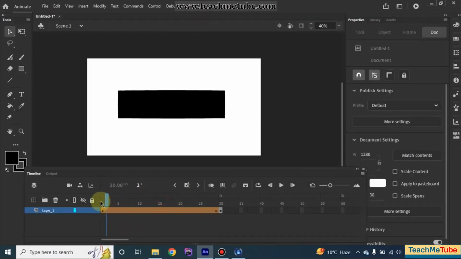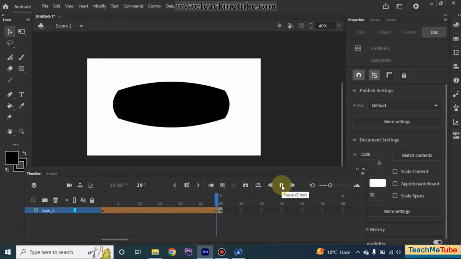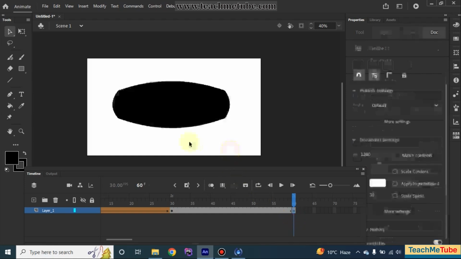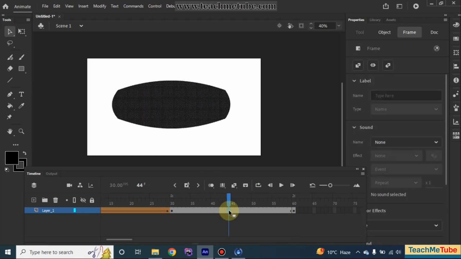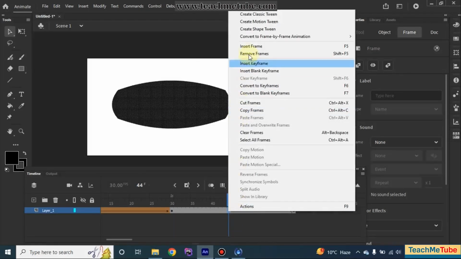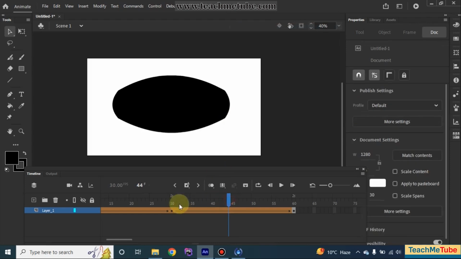Now you can see its shape has been changed smoothly. This is the animation which is known as shape tween. If I play it like that, you can see that its shape is being changed. For instance, I put a keyframe again, sorry, on frame 60. Now I'm going to change this rectangle more, like that, and I again click in the middle of these two keyframes, right click and create shape tween. So you can see that it will change its shape further.